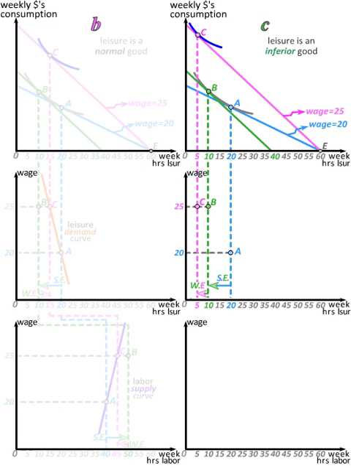The wealth effect, however, now points in the same direction as the substitution effect and therefore reinforces it. This is because bundle C happens to the left of bundle B, which has to be the case if we assume that leisure is an inferior good. Connecting C and A, we again estimate our leisure demand curve, the curve that relates the wage to the quantity of leisure demanded by the worker. It has now become shallower than it was in panel B because the wealth effect has reinforced the substitution effect.